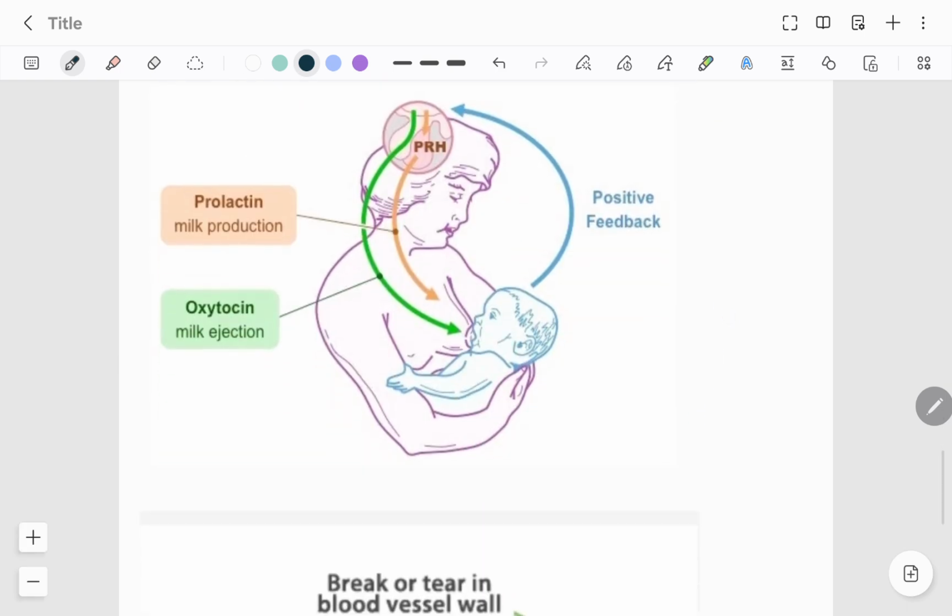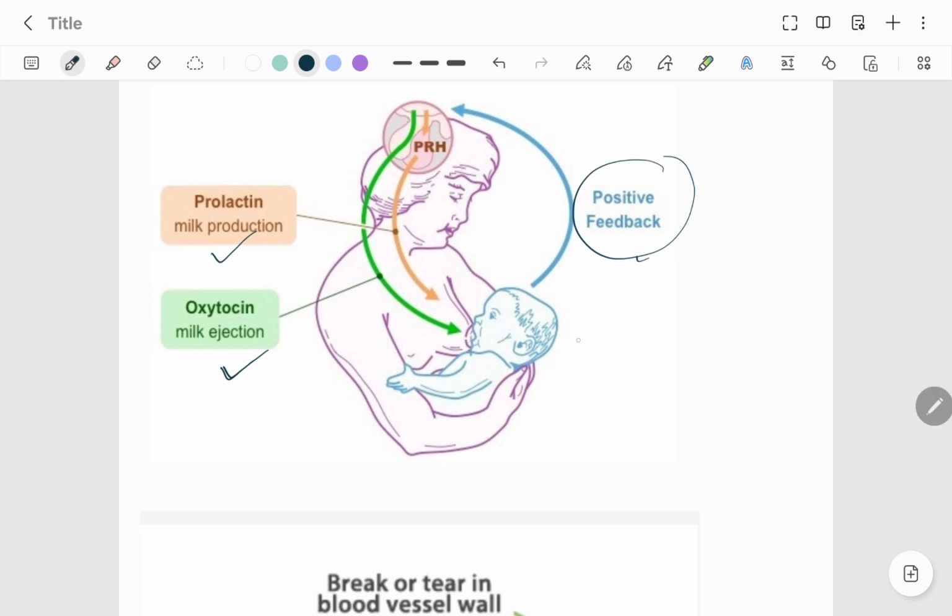Is it just the ejection of milk that depends on positive feedback? No. Milk production and ejection both depend on positive feedback. See, oxytocin leads to the release of pre-stored milk, but new milk will also be formed.